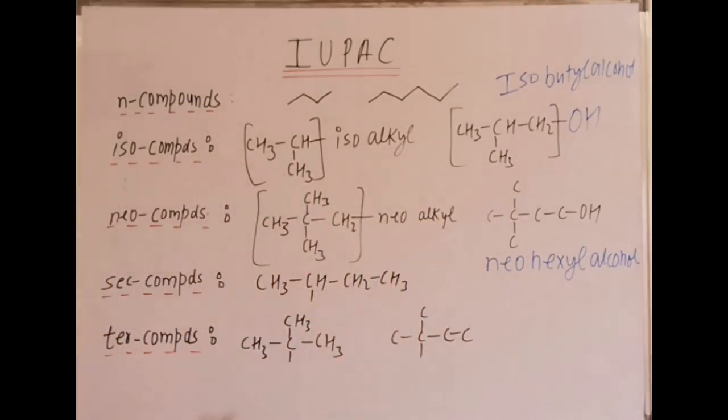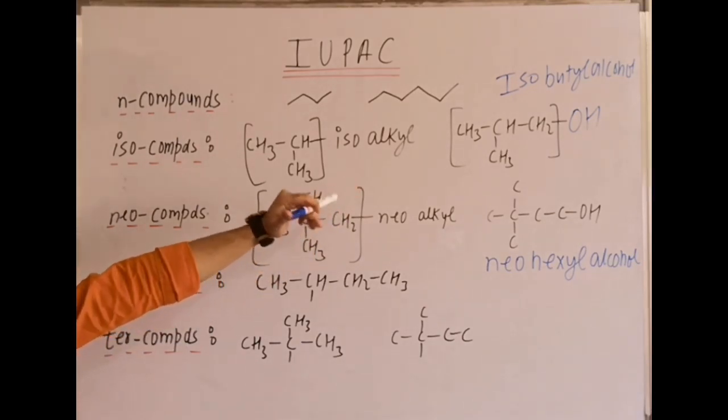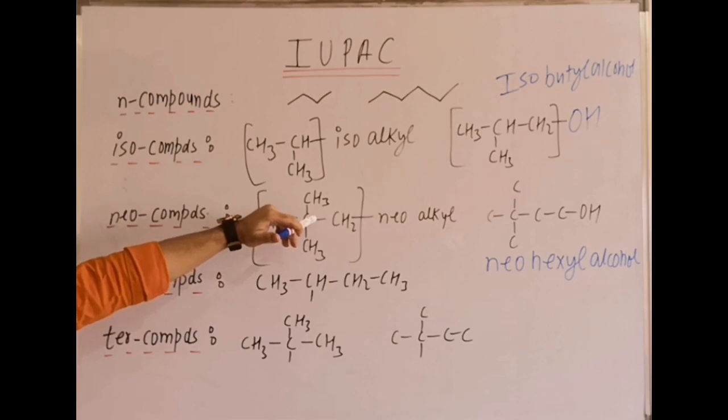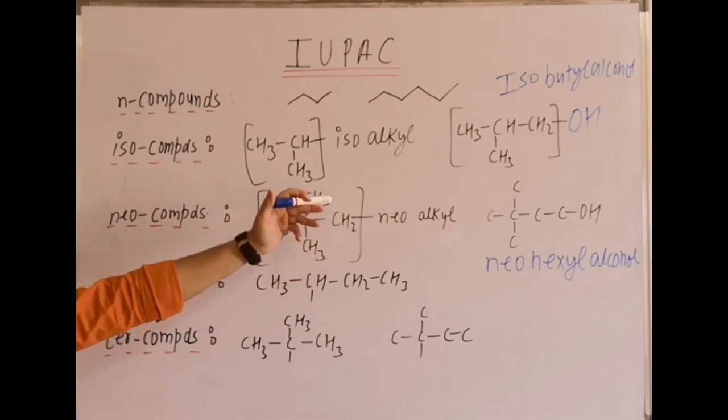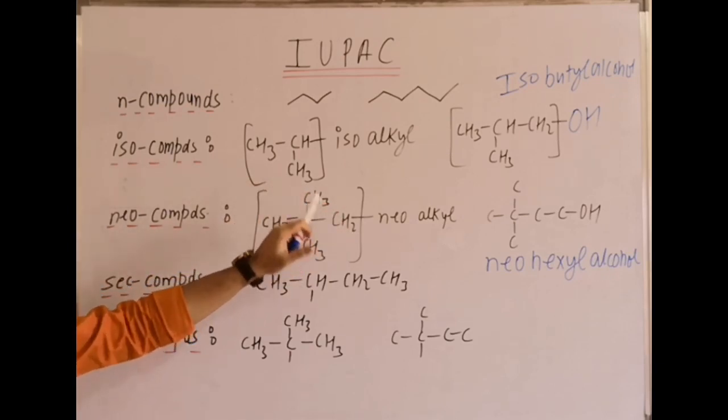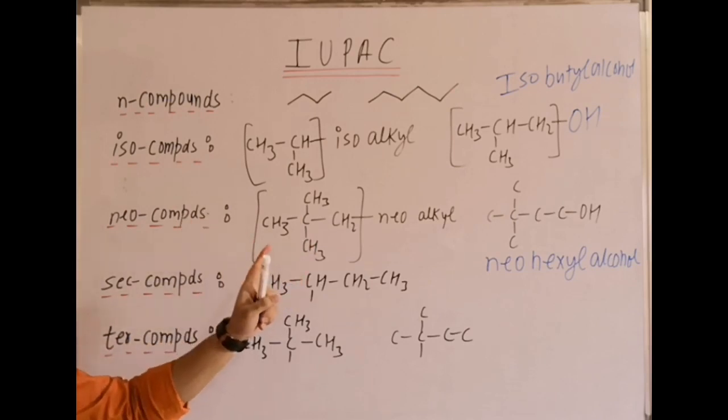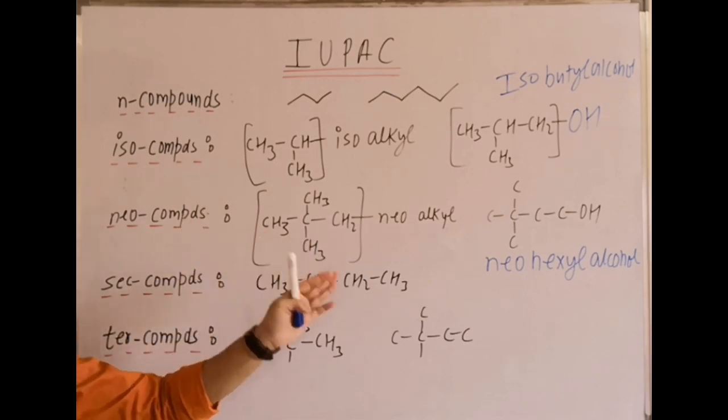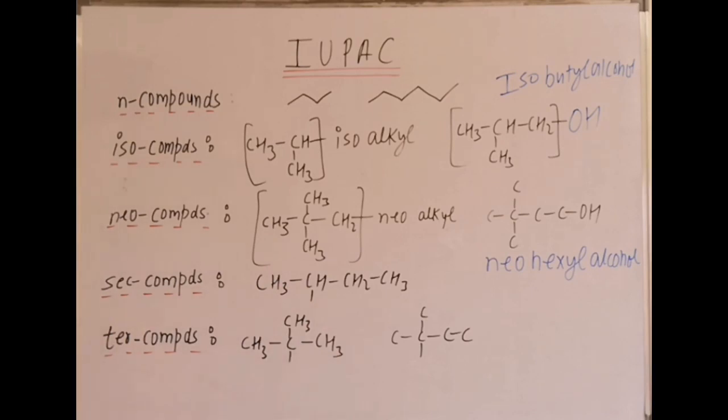Here the neo compound means this type of arrangement on the straight carbon chain: on the second carbon from the terminal side, 2 methyl groups. Or you can say in neo compounds, primary carbon is there, 1 quaternary carbon there, secondary carbon may be present but no tertiary carbon.